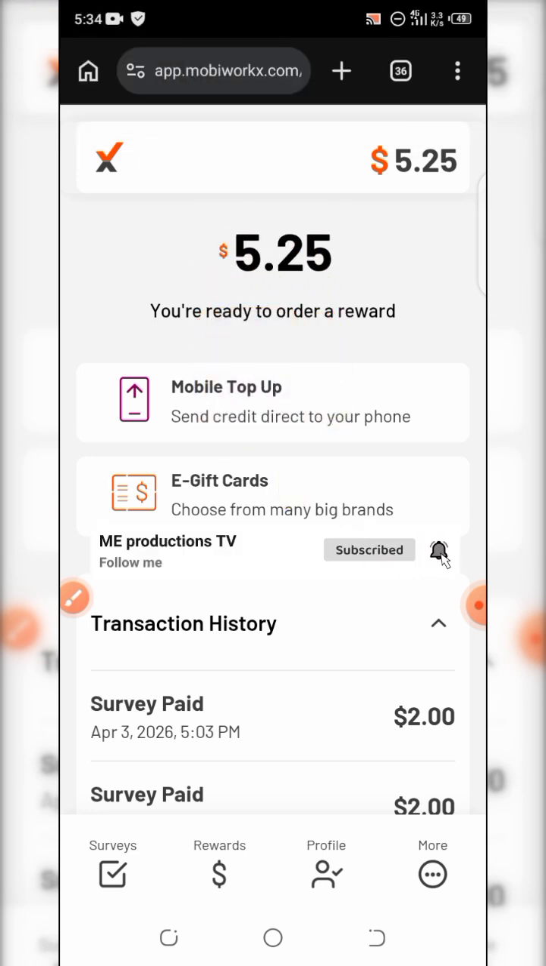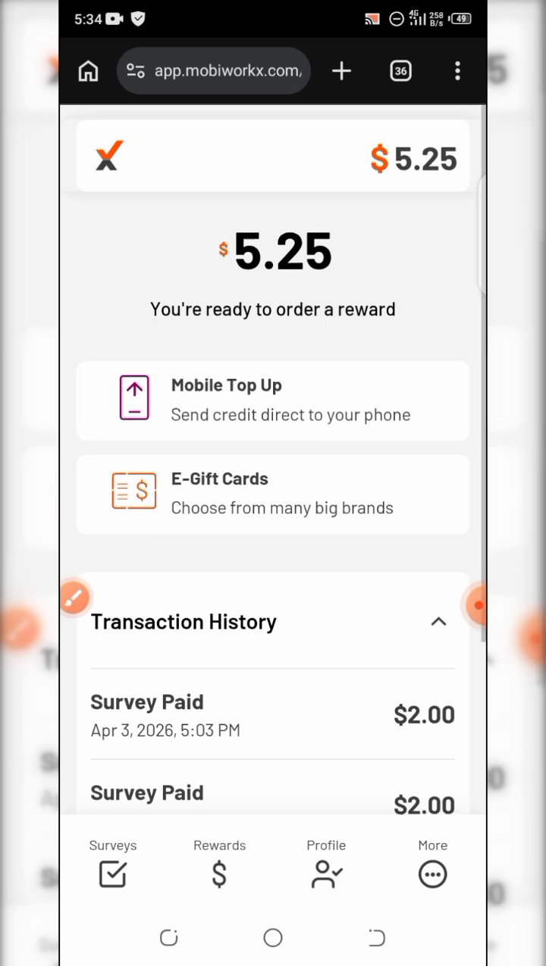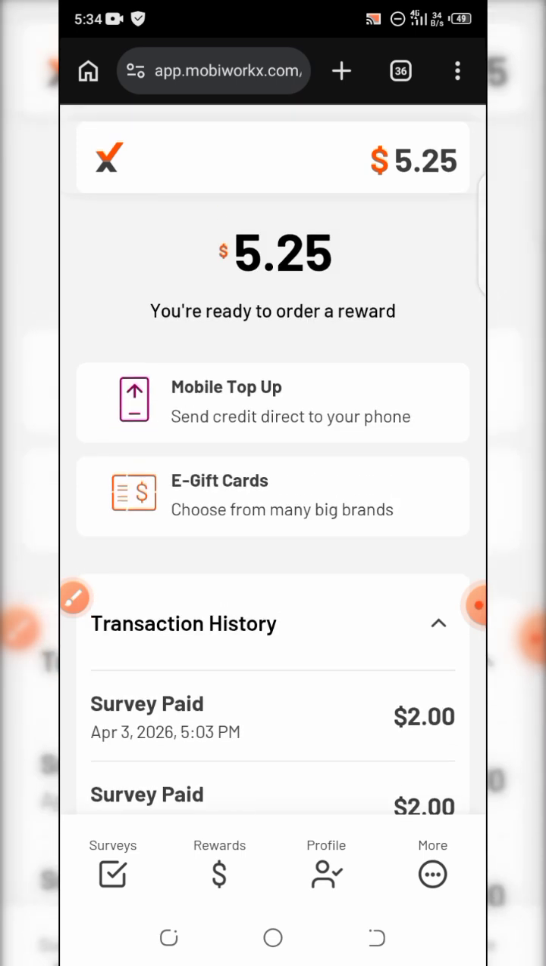So this is Mobiworkx. It's a survey platform. You can earn money just by answering questions. As you can see here, I've made a total of $5.25 just by answering questions, and you can make more than it. I registered around a few weeks ago, and I've made this amount. So I'm going to show you how to make money from Mobiworkx.